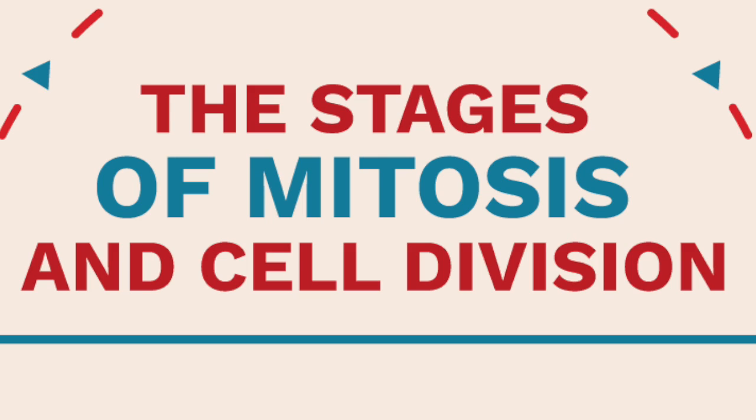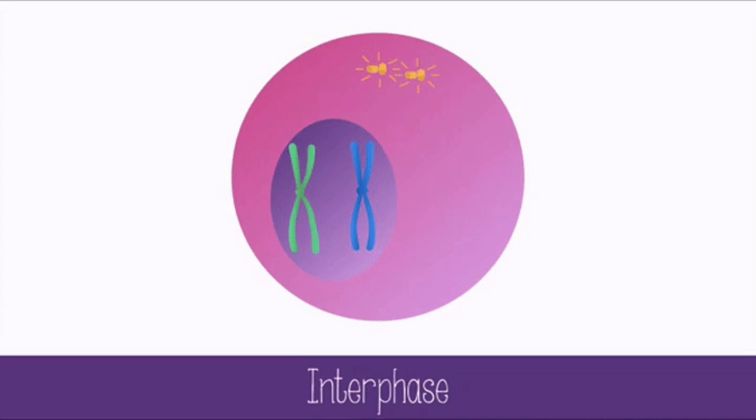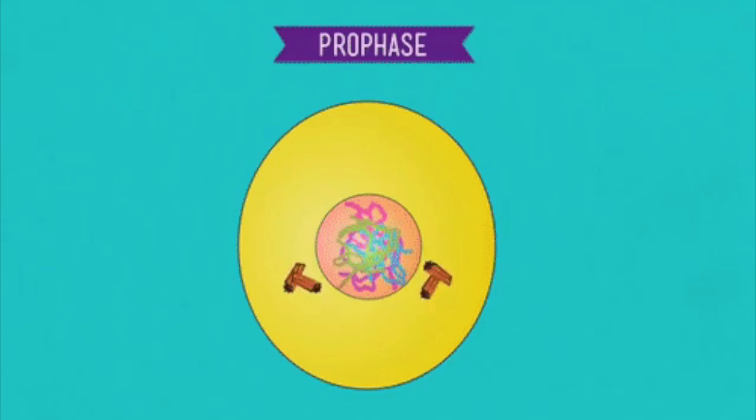Cell division happens in 5 major phases. The first phase is interphase. This is where chromosomes are loosely gathered in the nucleus and replicate into two sister chromatids. Next comes mitosis. The first stage in mitosis is prophase. This is where chromosomes coil up and the nuclear membrane begins to disassemble.